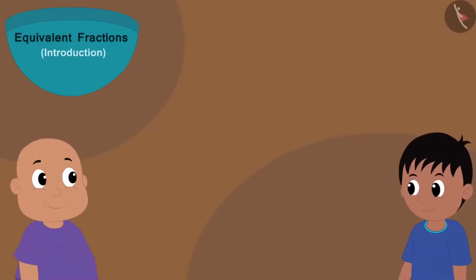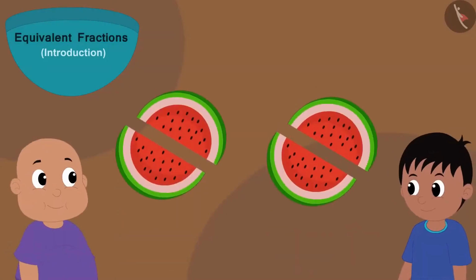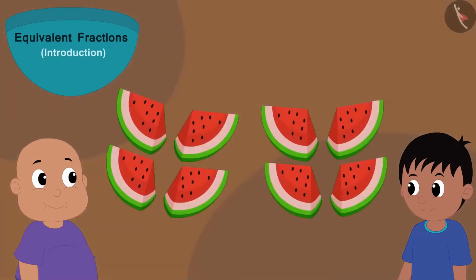Now Raju told Bablu that even now those pieces are quite big. Can he cut them into smaller pieces? Now he cut all the pieces from the middle and divided them into two pieces. Now the whole watermelon is divided into 8 parts. And children, you can see, right? All these 8 parts are exactly the same.